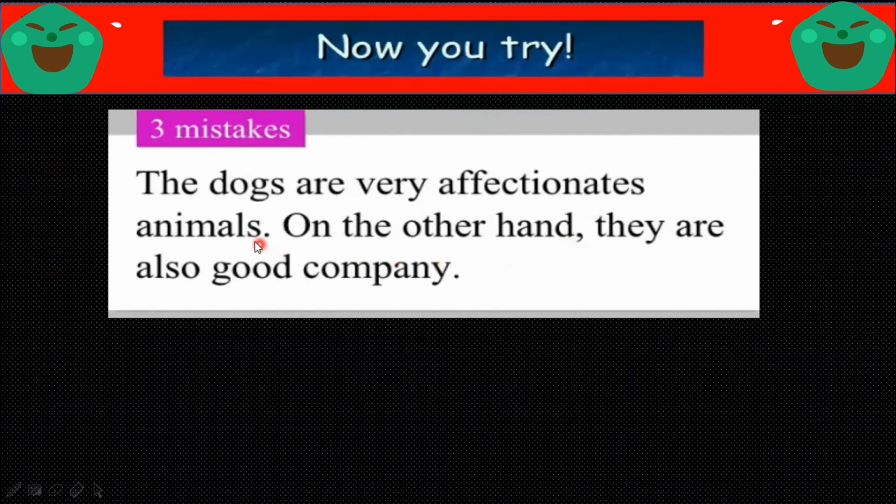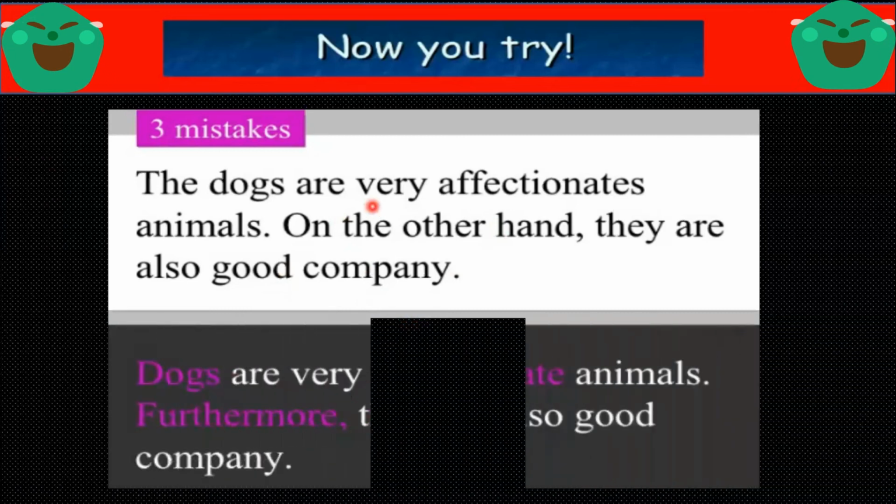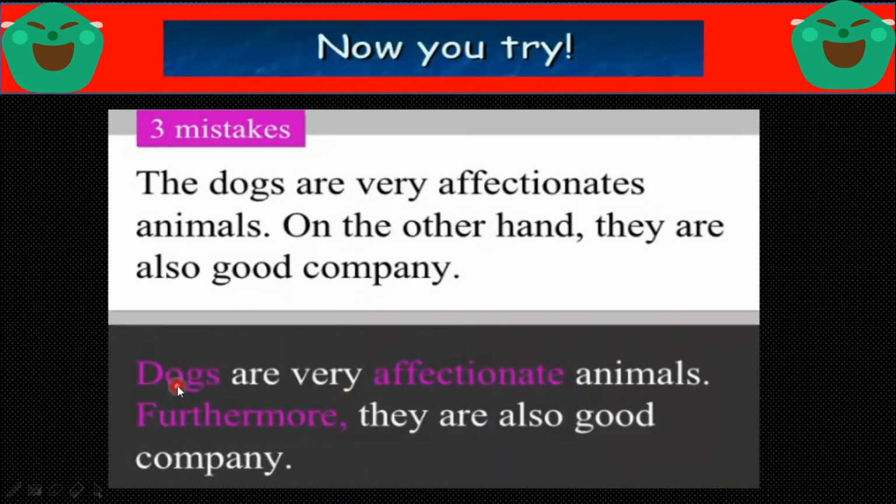Okay, now you try. The dogs are very affectionate animals. On the other hand, they are also good company. Is it a correct sentence? There are three mistakes over here. Dogs are very affectionate animals because it's a quality. There is no need to put s after this adjective.